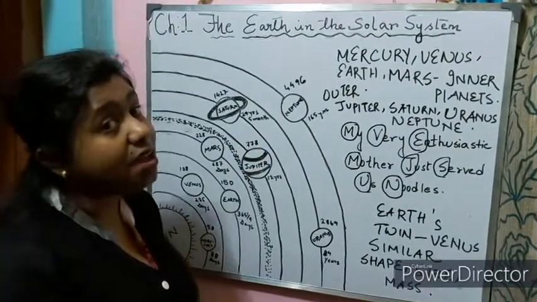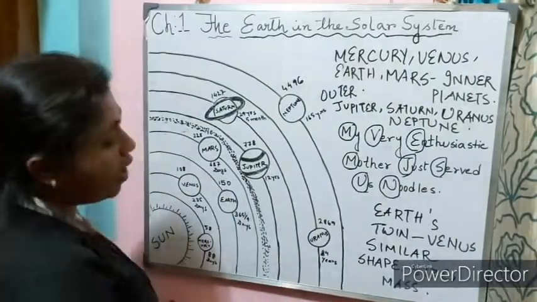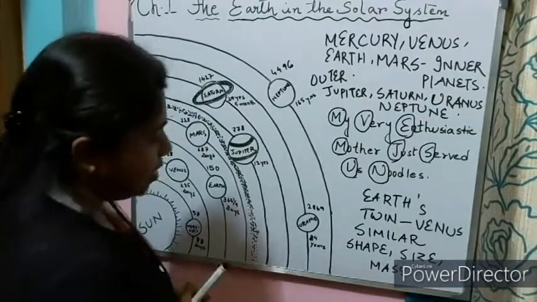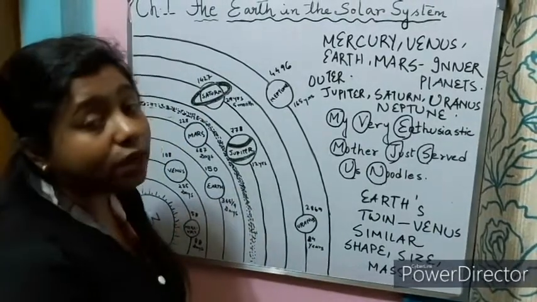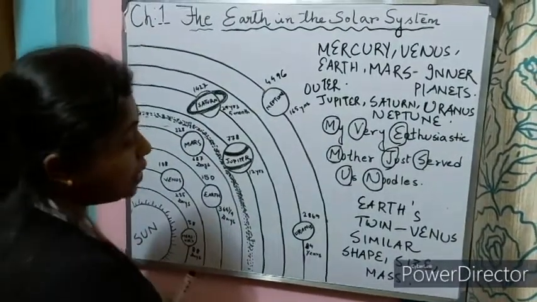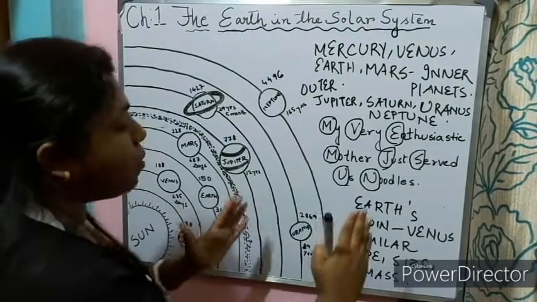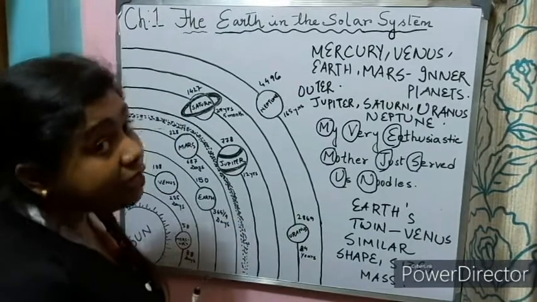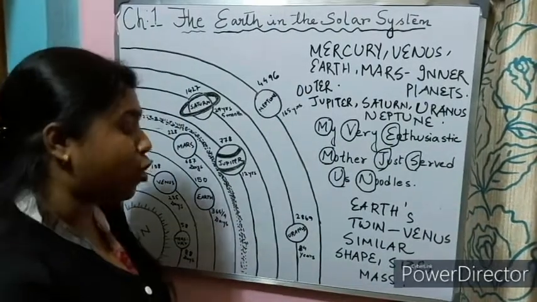revolve around the sun. Now let us move ahead with the seventh planet of our solar system, that is Uranus. Uranus is the coldest planet, and it is 2869 million kilometers away from the sun.